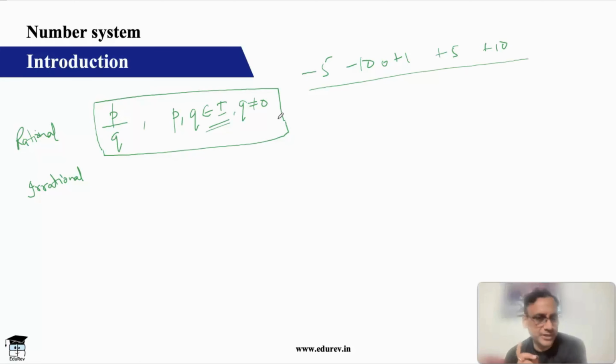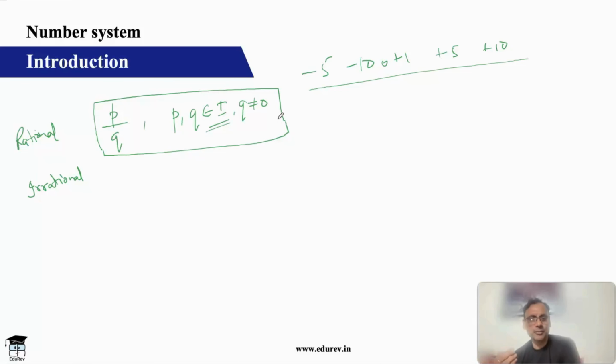But I'll give you a definition today. I'll give you a definition for irrational number, very, very important. But do you recall any irrational number? In fact, there are more irrational numbers in the universe than rational numbers. Between every two rational numbers, there are infinite irrational numbers.